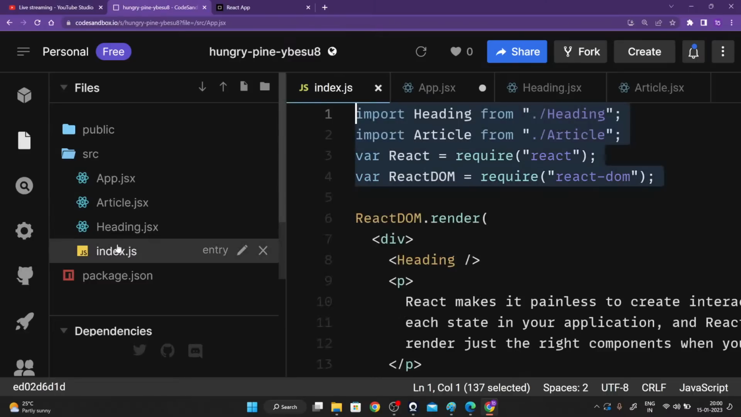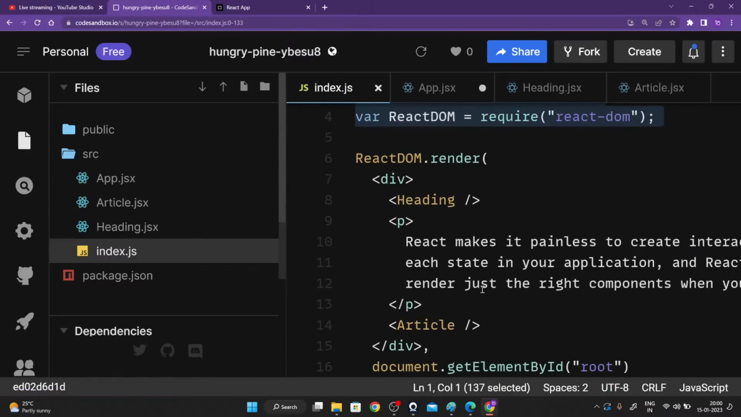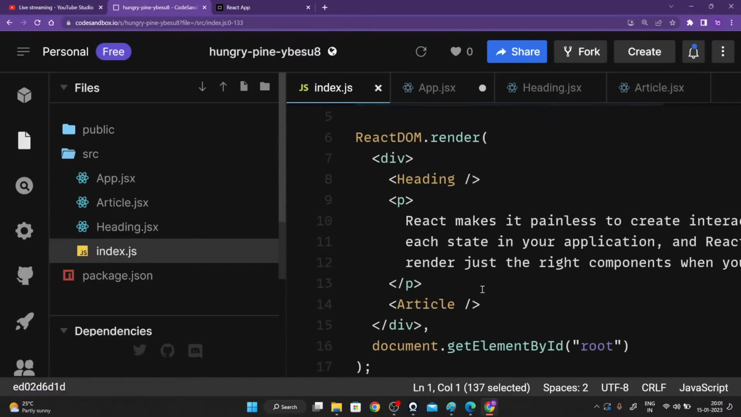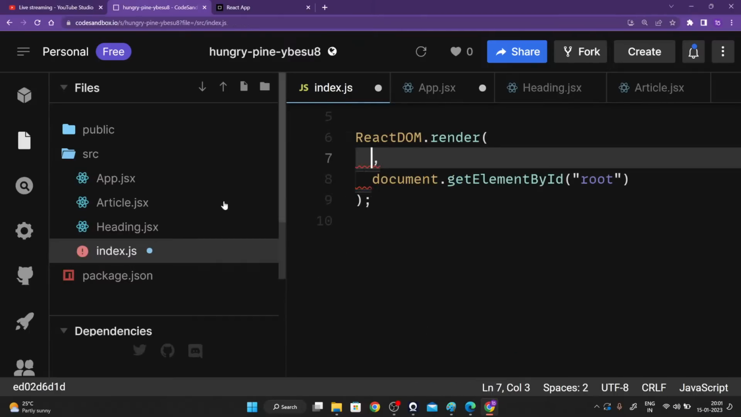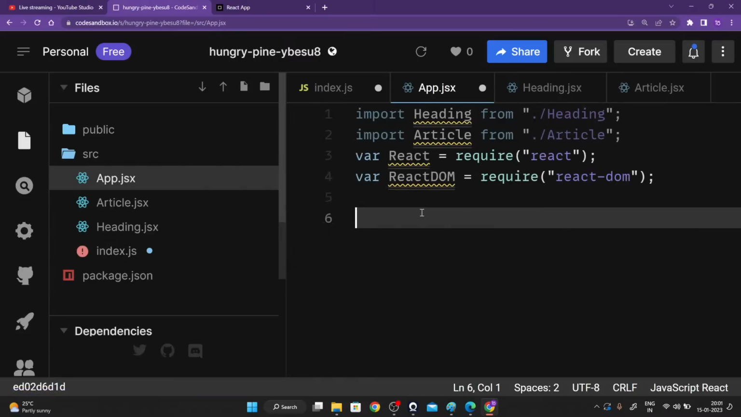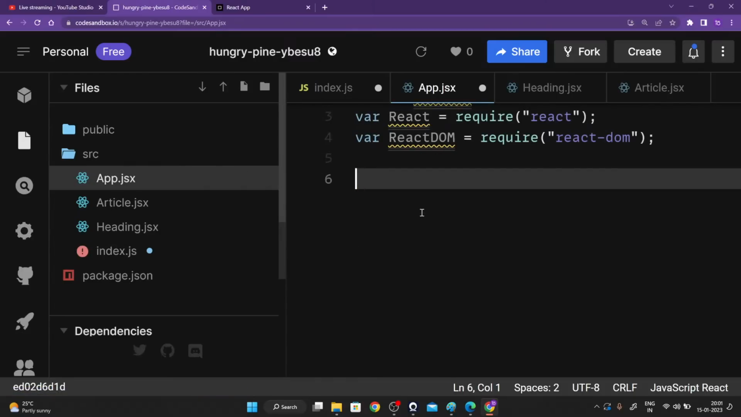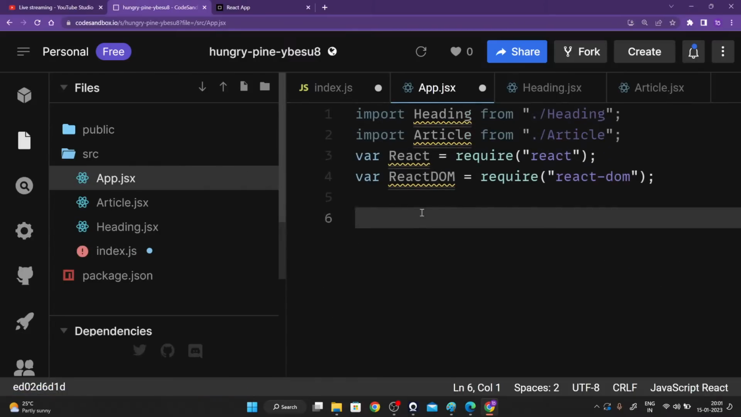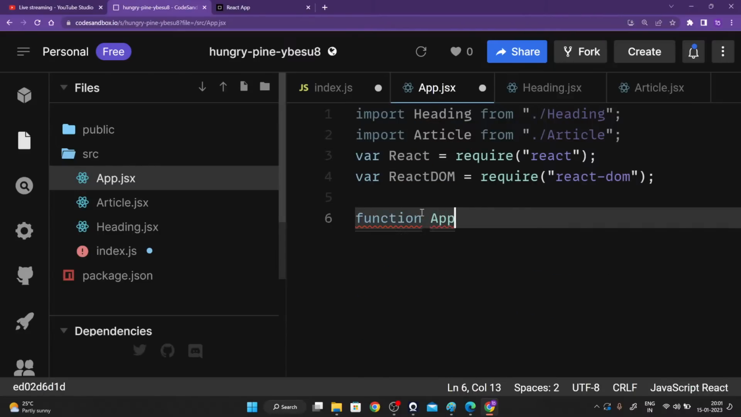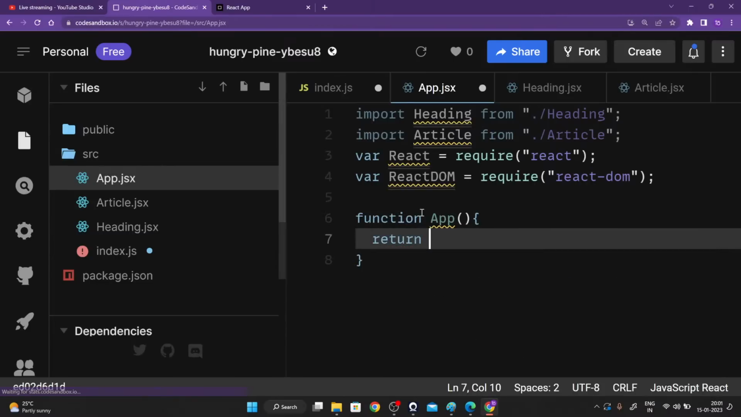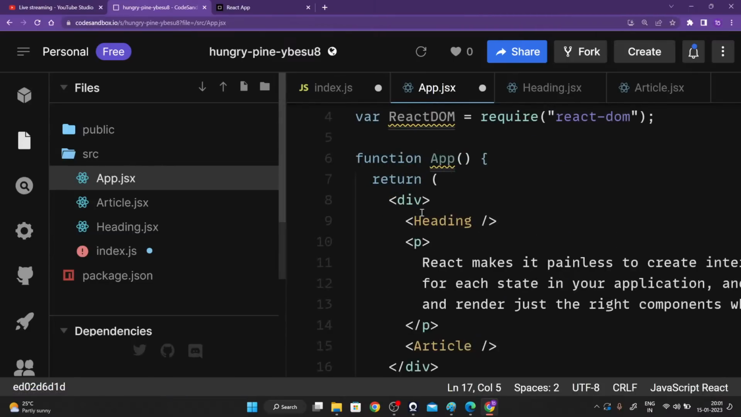Then we are going to have your index.jsx. We are going to remove everything from right over here, and we are going to put it inside of our app.jsx. This entire thing we are going to remove from here and put up inside of our app.jsx, guys. I'm so sorry. So we are going to create a function called app, and we are going to utilize this particular function to return this. Save.